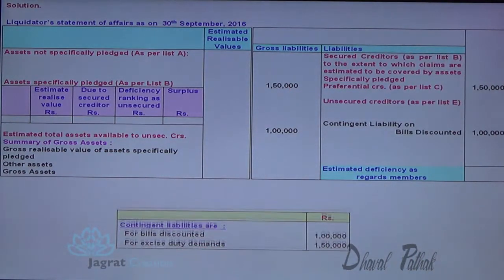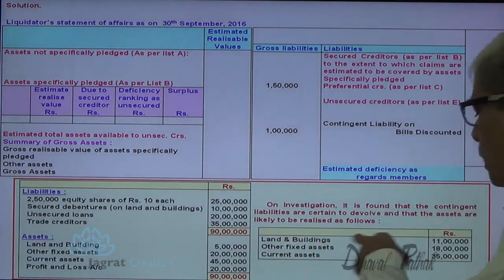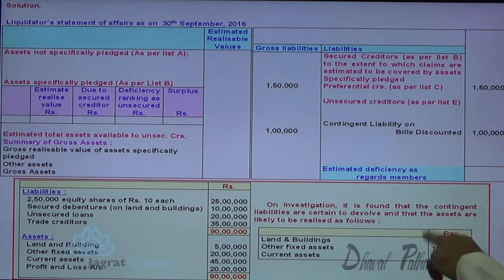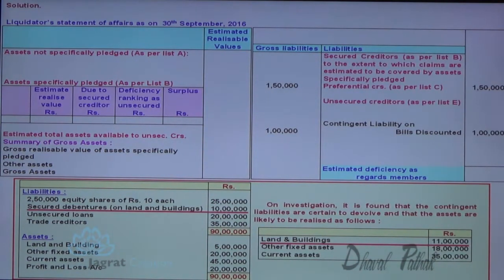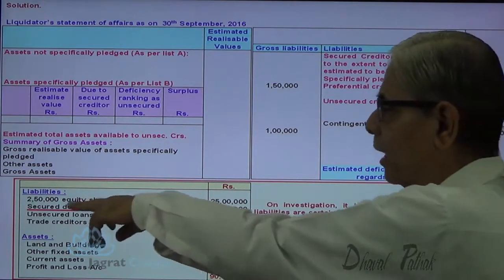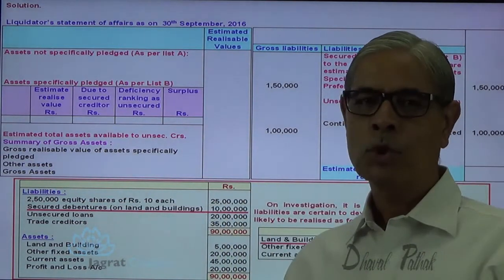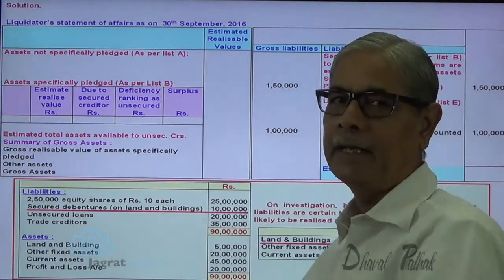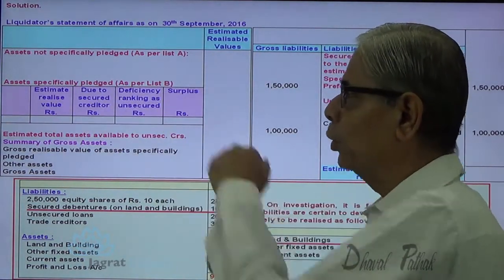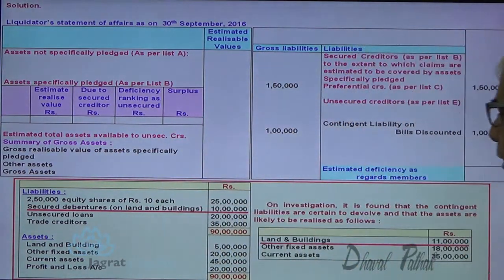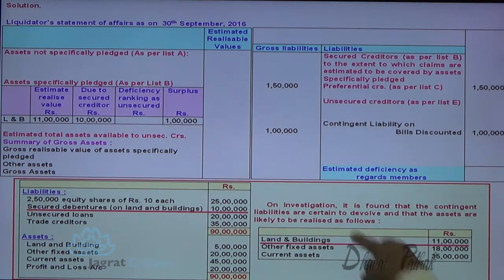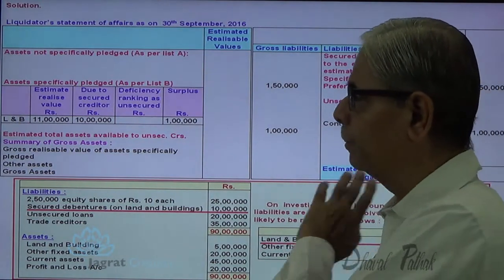Now I start with the information given as to the realization of assets, land and building. The amount realizable is 11 lakhs and the liability against it is 10 lakhs. So 11 lakh is the estimated realizable value, 10 lakh is the due amount, and 1 lakh is the surplus. So 11 lakh, 10 lakh, 1 lakh surplus. This surplus is going into the outer column.